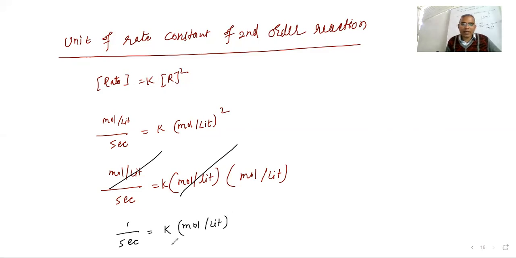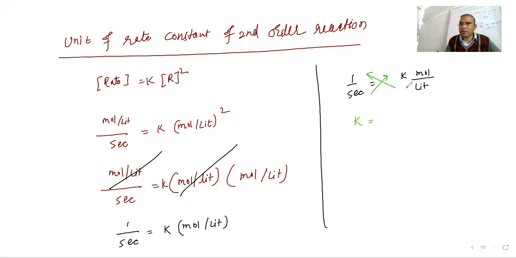Okay, but they are asking to write it in terms of second. So what will happen, let us see here. 1 upon second, again I'm writing here, it will be k, it is going to be mole upon liter. So what we can do, cross multiply it. So if you are cross multiplying, what the value you are getting, k is equal to,